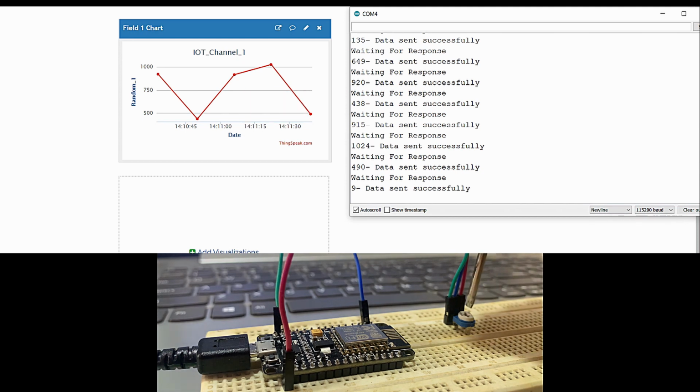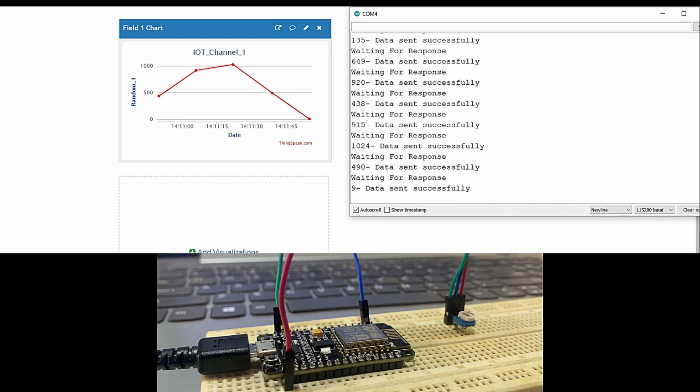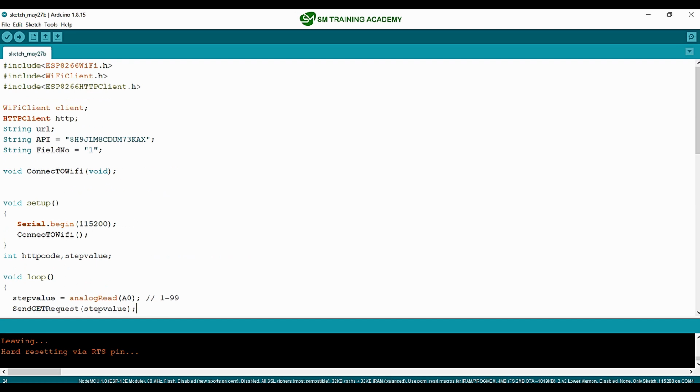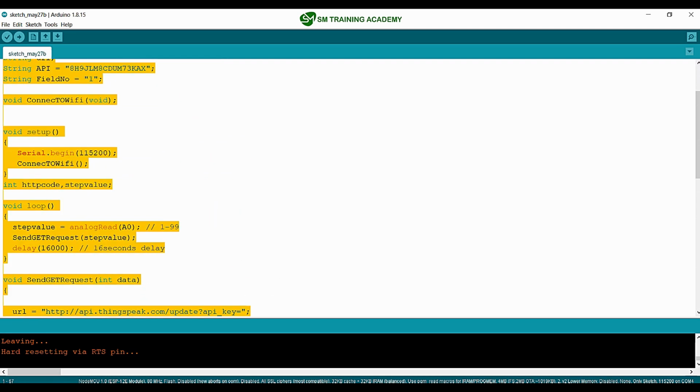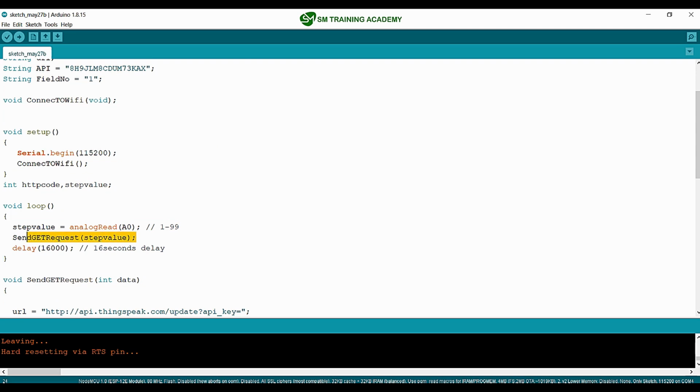So like this, you can use this program that we wrote now for transmitting the analog values from the sensors using the analog channel of NodeMCU to the ThingSpeak server. So the functioning of this program that we wrote in this lecture is simple. Initially, we are just fetching the analog signal from the sensor, that is the simplest form of analog sensor, a variable resistor, using the analog channel A0 of the NodeMCU using this line.